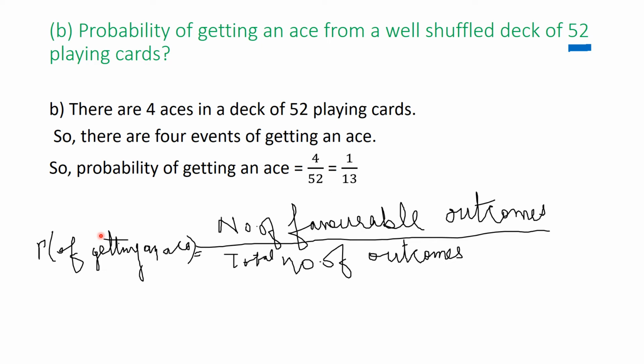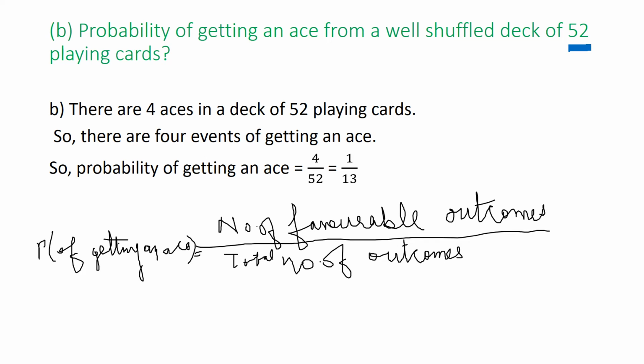Rest of the time, it would be between 0 and 1. See how? If you divide this 1 upon 13, you will get the answer 0 point something, right? So that is 0 point something, meaning between 0 and 1. So every time your probability in all the questions is between 0 and 1, where 0 means impossible event, and 1 means sure event.